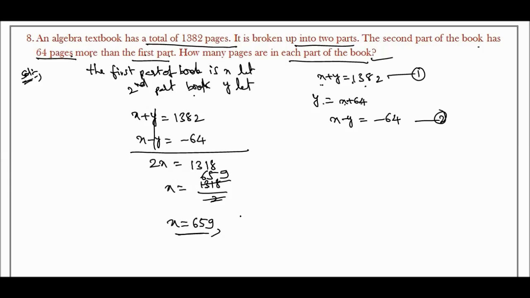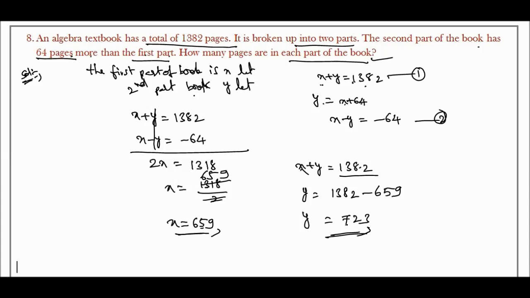So we need to find the other part of the book. Here x plus y is equal to how much? 1382, the total pages. So we substitute the x value in this. So y is equal to 1382 minus 659, which is equal to how much? 723 will come. So this is the answer here.